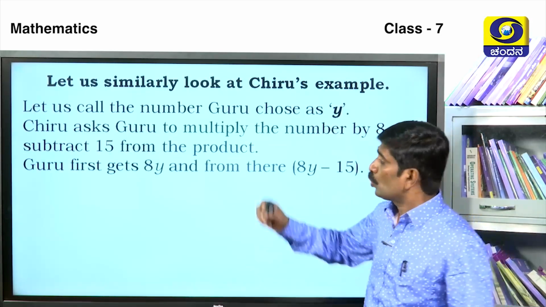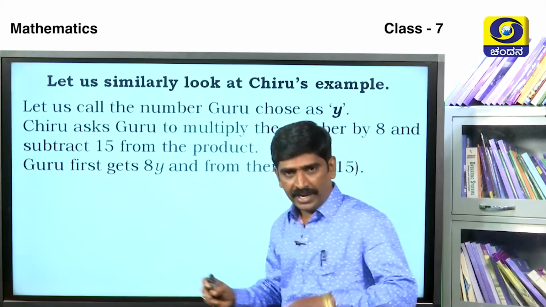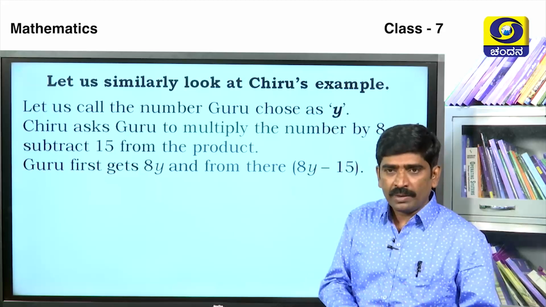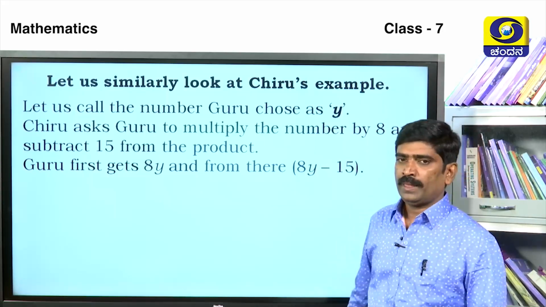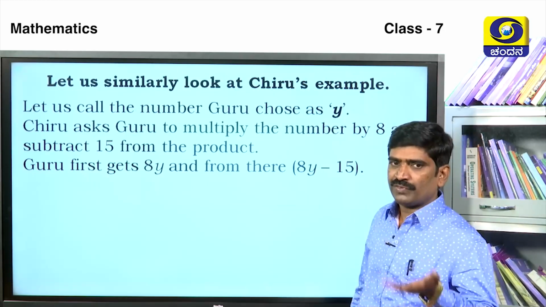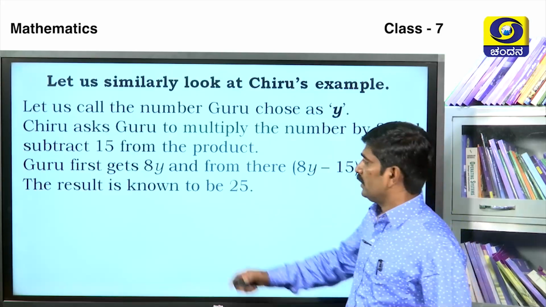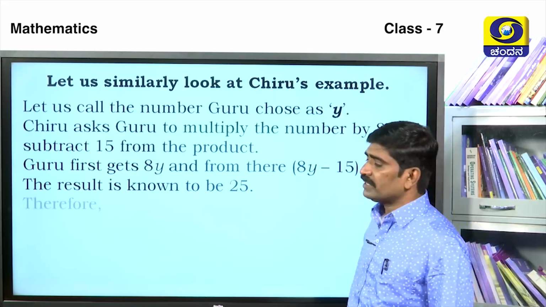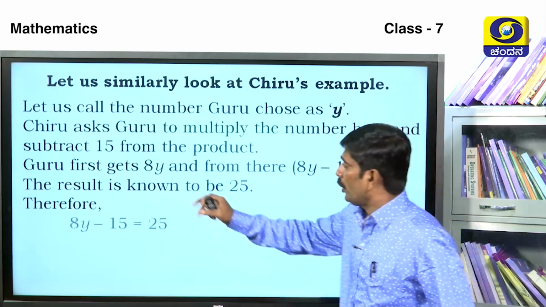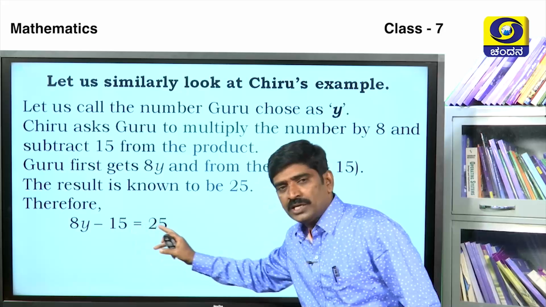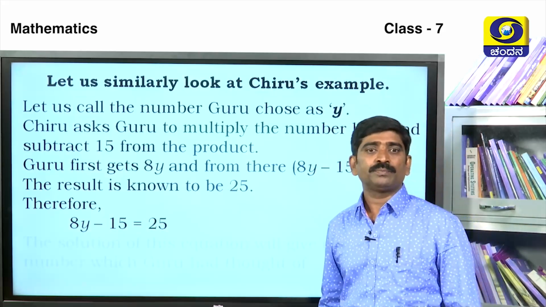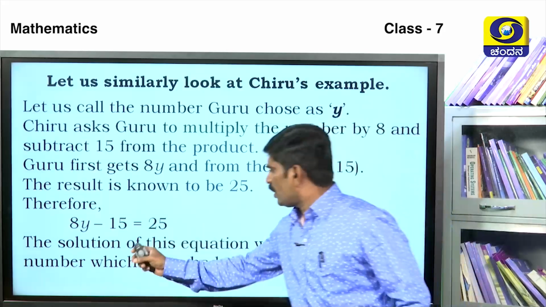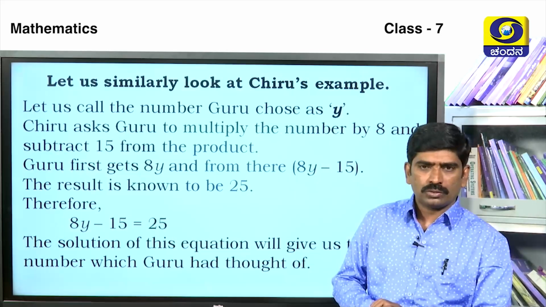Then Guru first gets 8y and from there 8y minus 15. Then what is the result? The result is known to be 25. Then it is written as 8y minus 15 is equal to 25. The solution of this equation will give us the number which Guru had thought of.